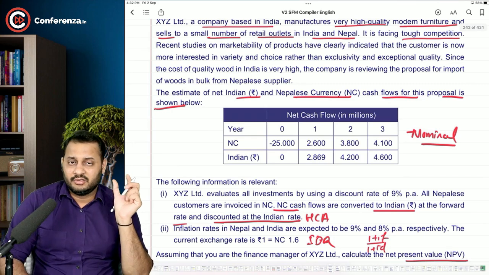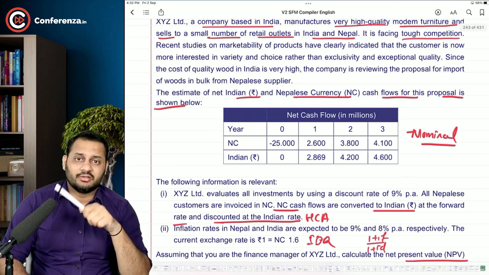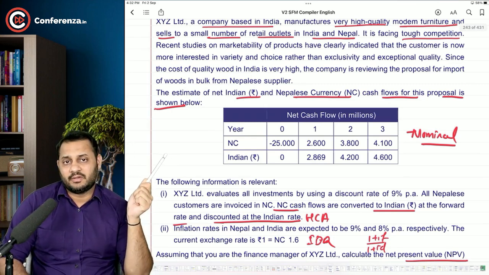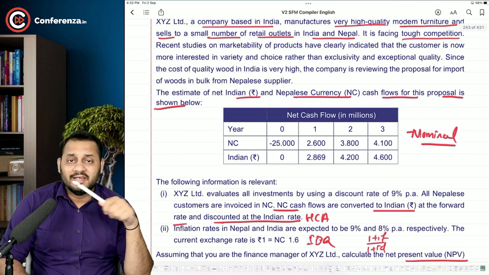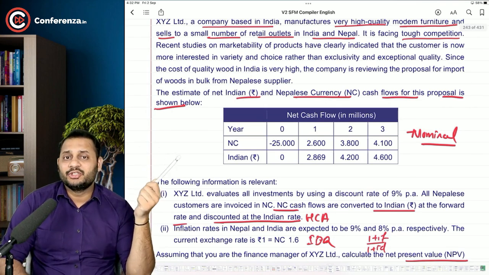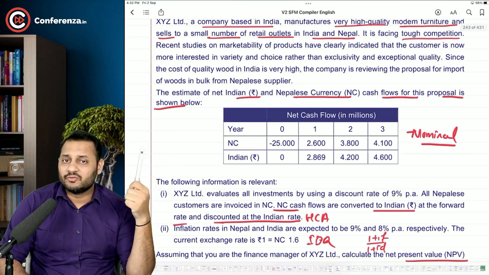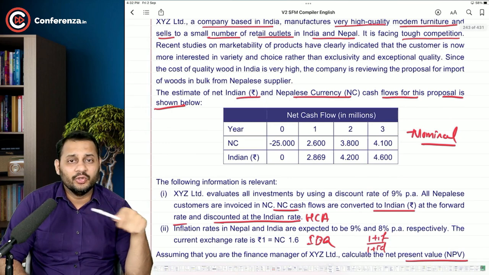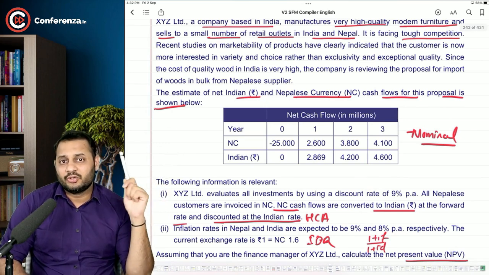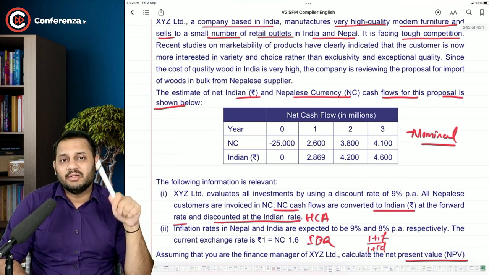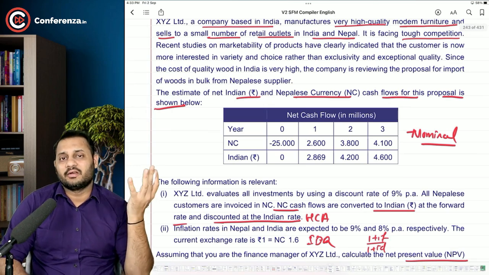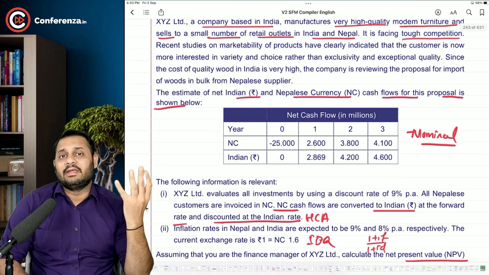One word which was in the previous question was not in this one. So unless otherwise given, how can you assume these cash flows as real cash flows? And if these are not real cash flows, these are nominal cash flows. There is no need to convert this. The question was an easier one, but we made it difficult because of nervousness or hurry.